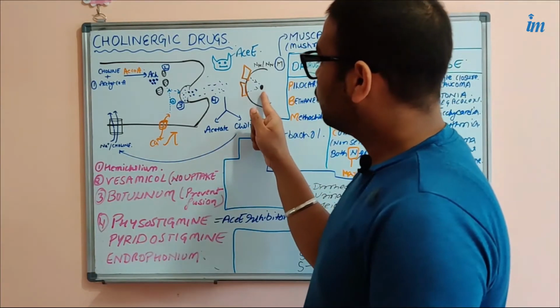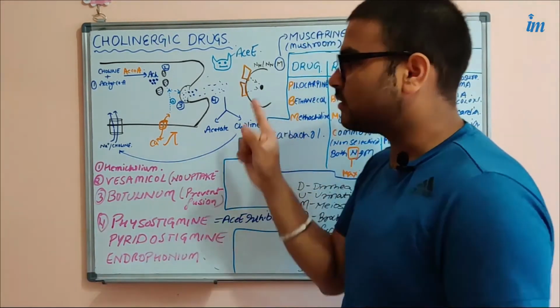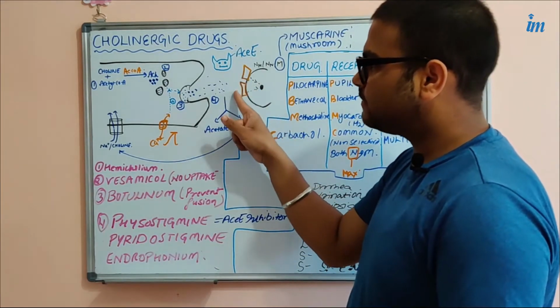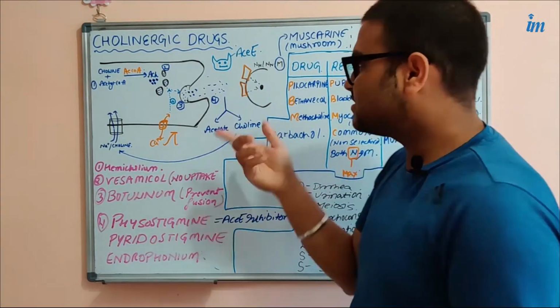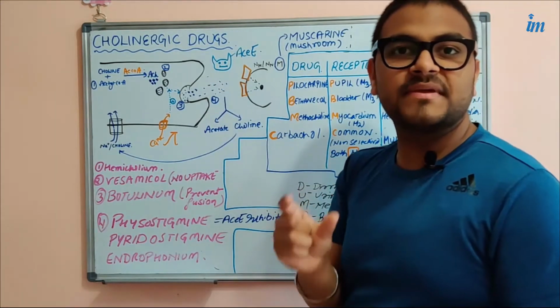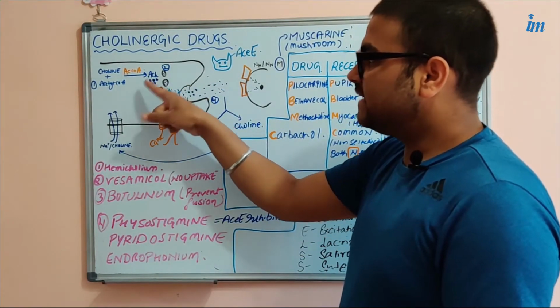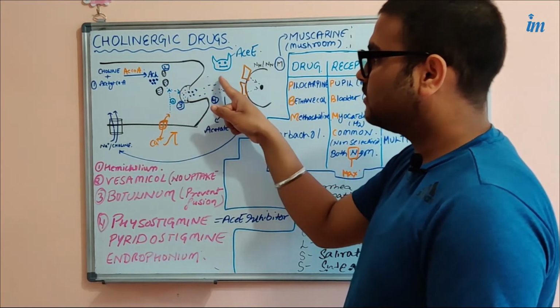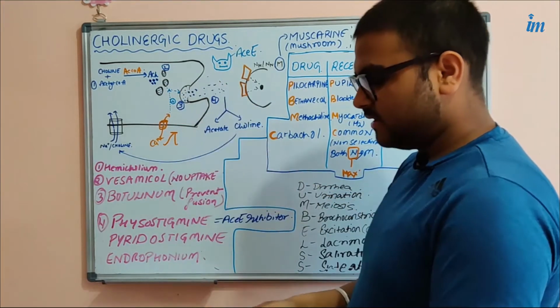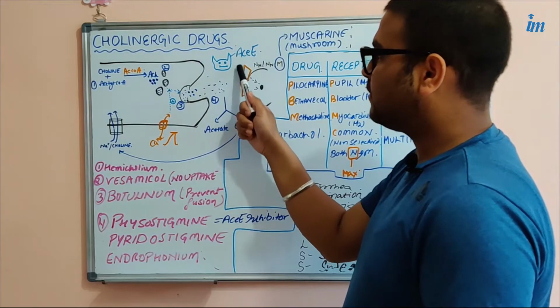On this postsynaptic neuron cell body there should be what? Receptors. Receptor for what? Acetylcholine. Acetylcholine will be released by which neuron? It will be released by the presynaptic neuron in the cleft, and from the cleft this acetylcholine will bind to the receptor.